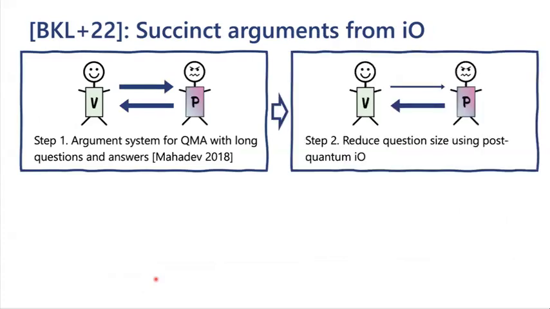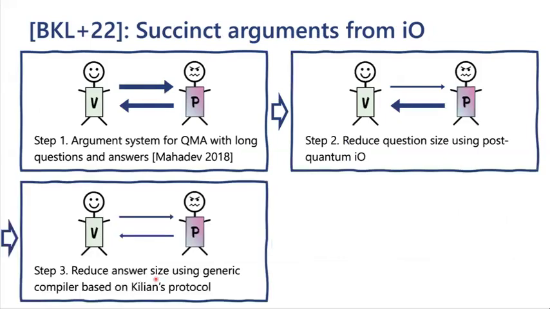Then they reduce the question size, and this is where the post-quantum I/O comes in. And then in the second step, they reduce the answer size using some generic compiler based on Kilian's protocol. So the thing I want to stress here is that the only place where post-quantum I/O comes in is in reducing the question size. The second step here is completely generic, and we will actually reuse it in our protocol.